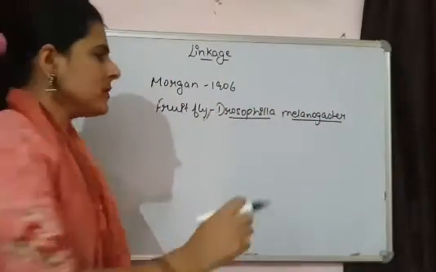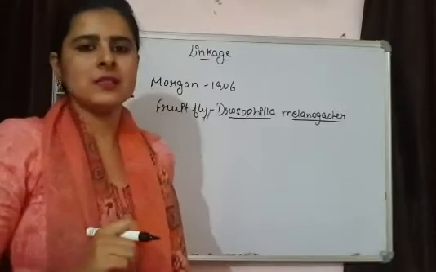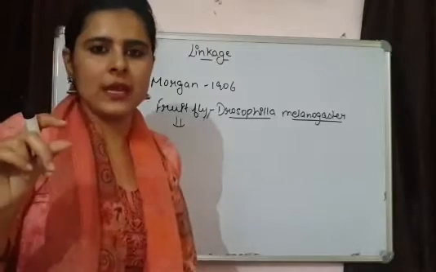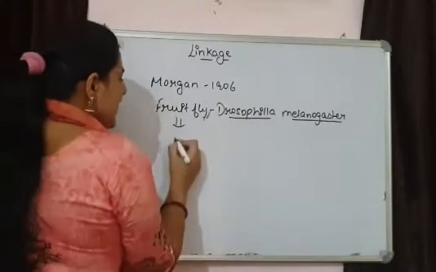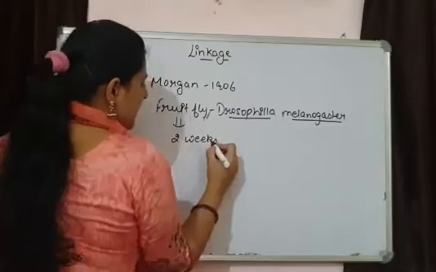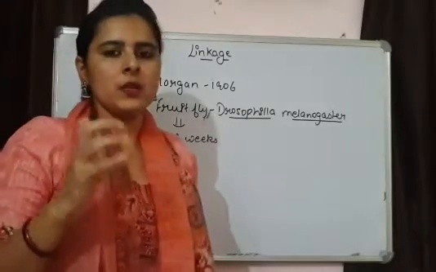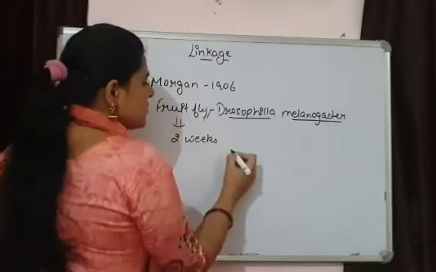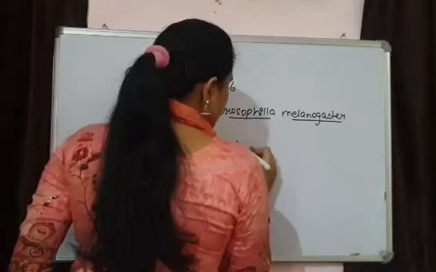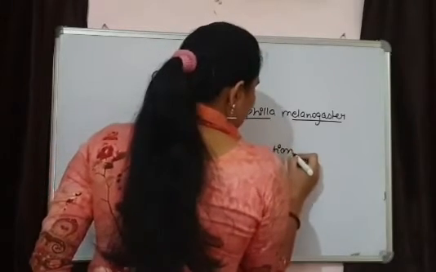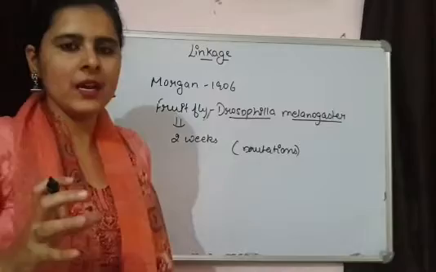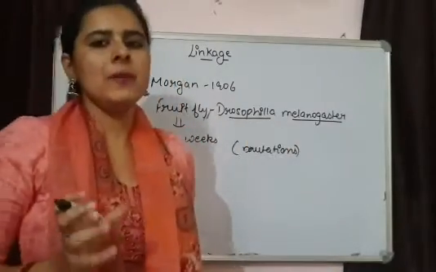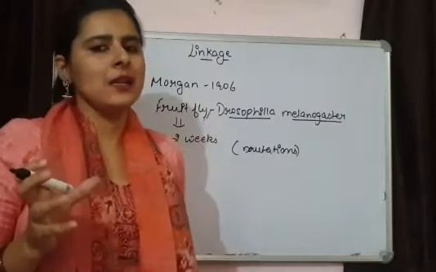Why did T.H. Morgan choose Drosophila melanogaster? The reasons were these. This fruit fly is a very small organism and its lifespan is almost only 2 weeks. It is very easy to handle, and there are more chances of mutations. It can easily be grown on synthetic media, and mutations can easily be introduced into Drosophila melanogaster because the number of chromosomes is small.